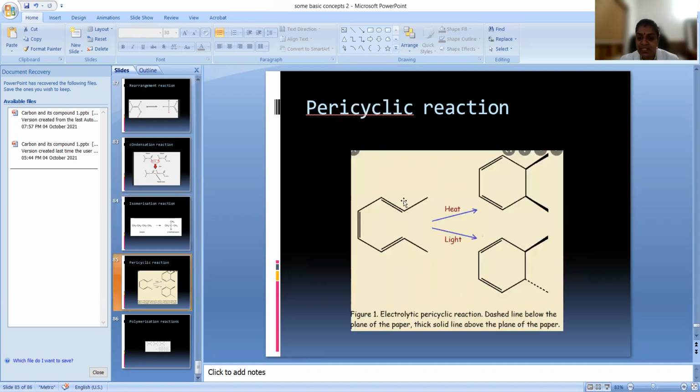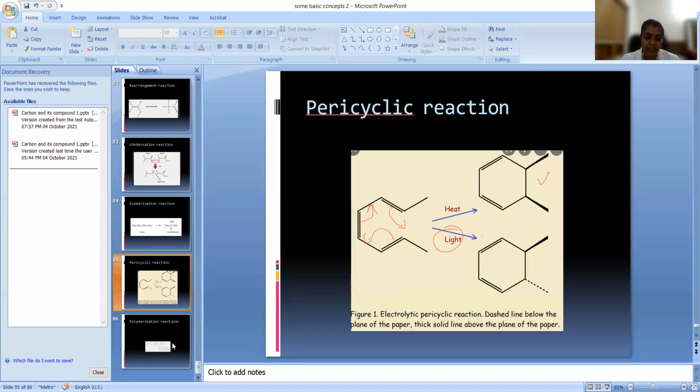Okay, and pericyclic reaction means only a rearrangement of the double bonds. If you are using heat, this will rearrange, this will go here, right? This will be moving to this side, this will be moving to this side, only a rearrangement of double bonds. Then we are going to get this molecule, and if you are using light, you will get the other. In this particular case both are pointing towards us. If you are using light, one is pointing towards us, one is pointing away from us. This is a CH3 group. Like that, we will get a product.